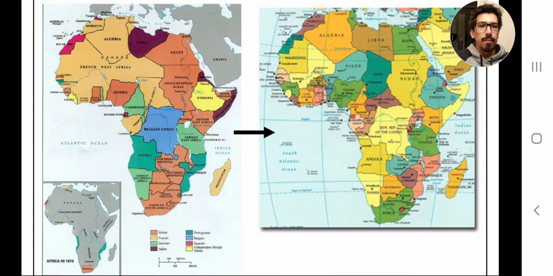And the map now on the right side, if you look at it, you can see the borders. You can see the colors and the borders, there's differences. This is what the map of Africa looks like now. Most recently, I believe it is an updated map. But what's really interesting, there are parts to this map where you can recognize the old colonial borders still exist.